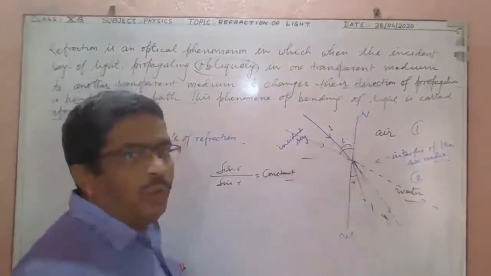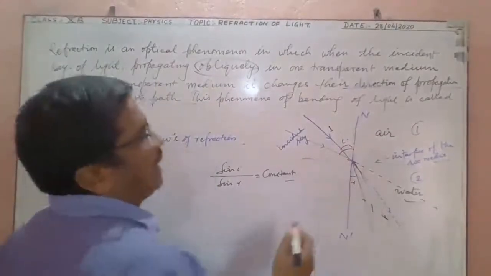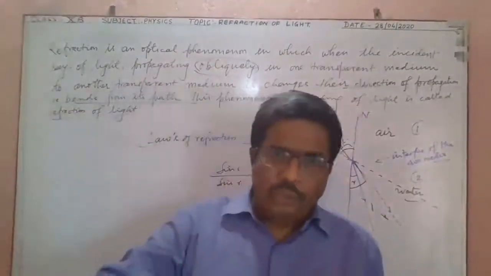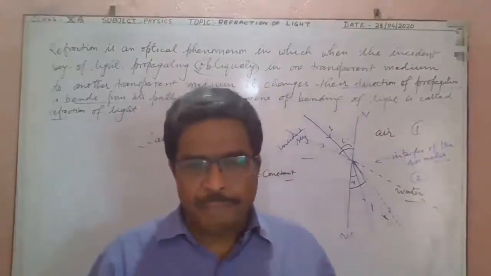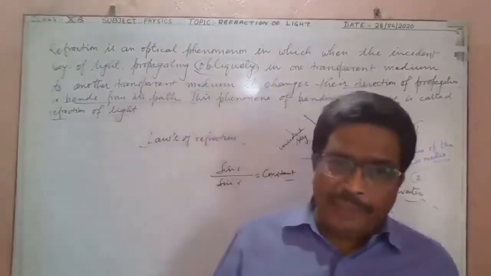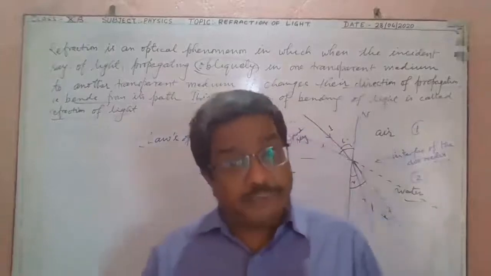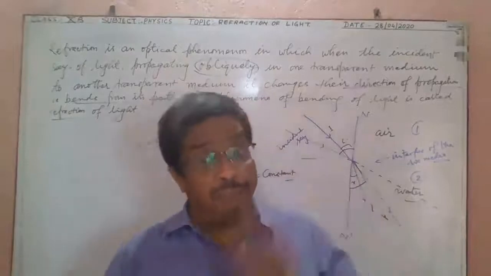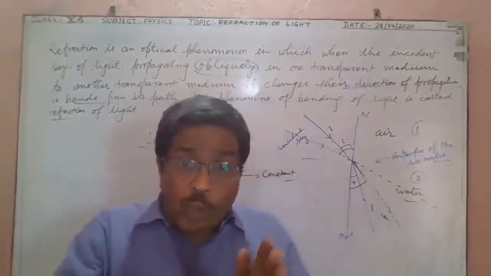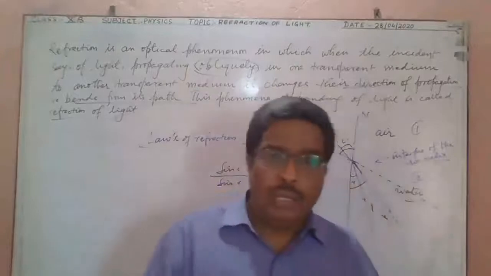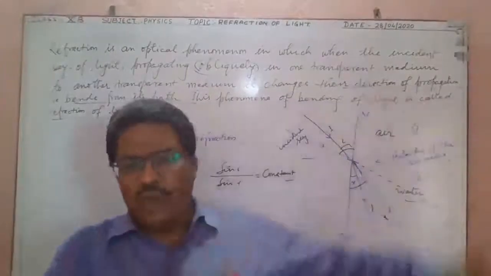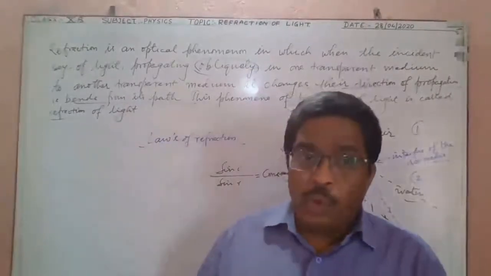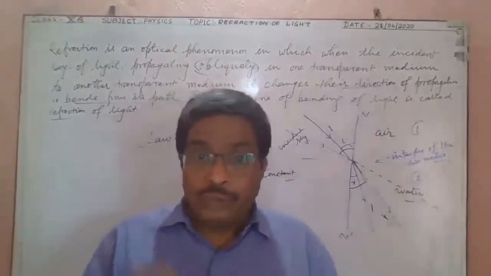When you increase the value of i, obviously the value of r also increases, right? So as you increase the angle of incidence, obviously the angle of refraction will also increase, but this also follows the rules of refraction, right? ये रूल्स ऑफ रिफ्रैक्शन को फॉलो करते हुए ऐसा होगा कि i का वैल्यू जैसे जैसे बढ़ाते चले जाओगे, r का वैल्यू उसी तरह से बढ़ते चला जाएगा, तब न दोनों का जो रेशियो का कांस्टेंट होगा, नहीं तो संभव नहीं है.